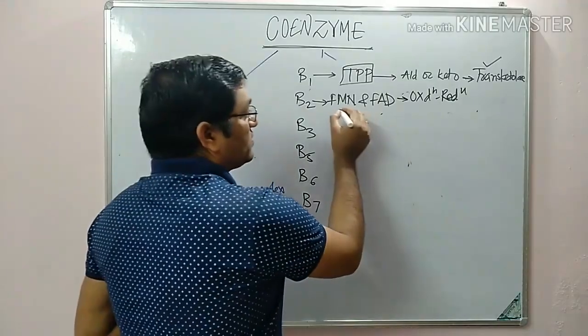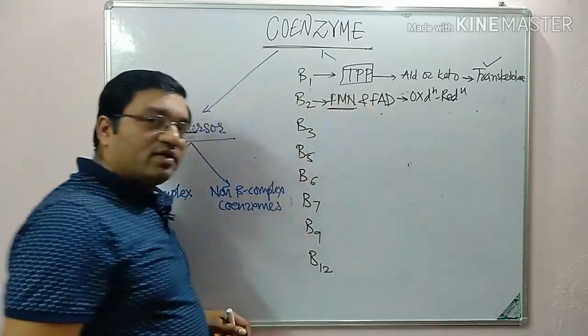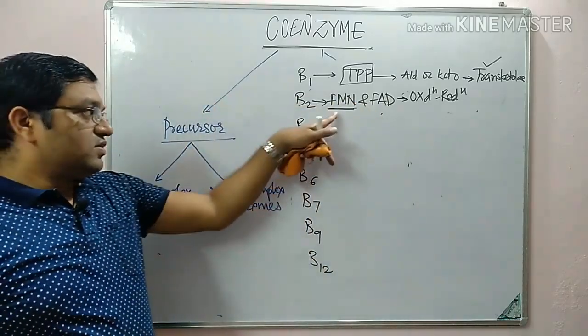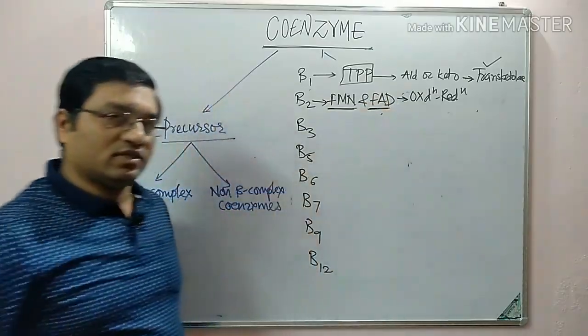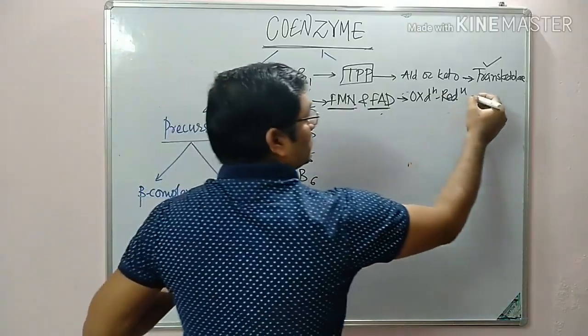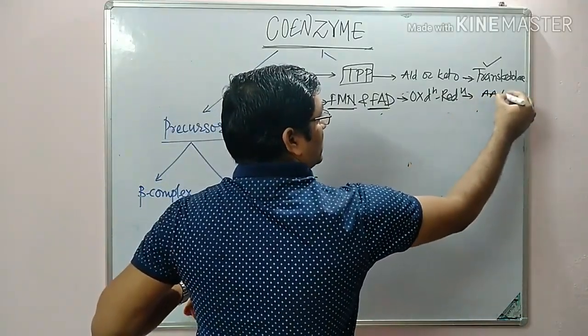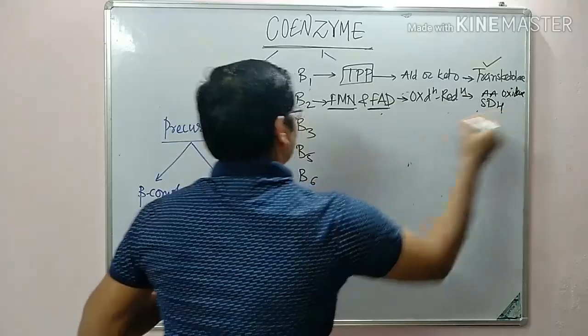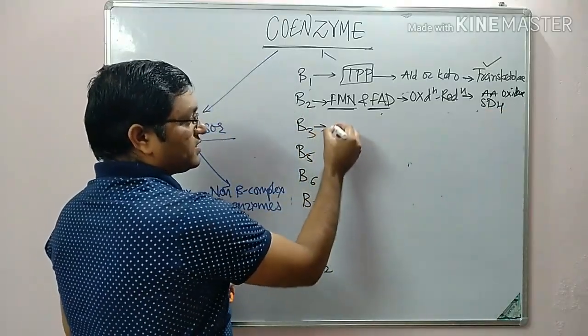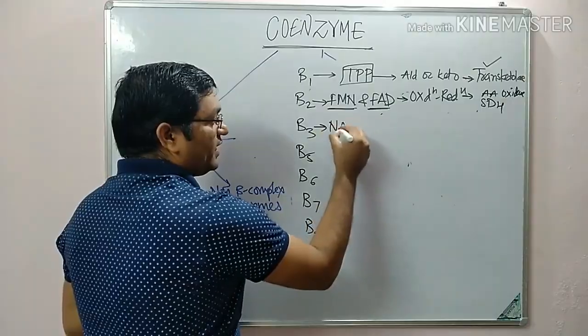The examples: for FMN, amino acid oxidase; for FAD, succinate dehydrogenase.